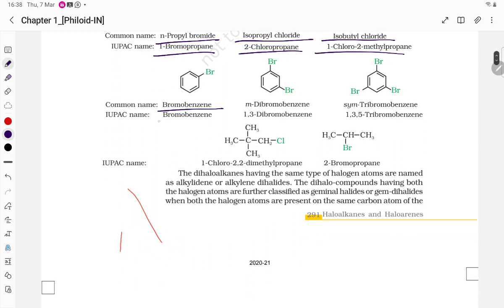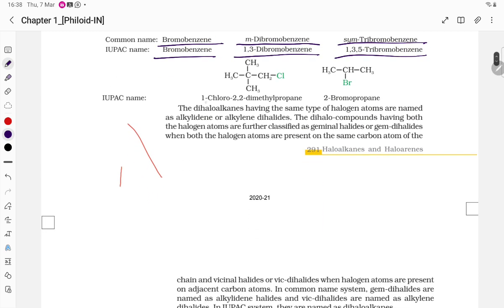Similarly, bromobenzene, meta-dibromobenzene is 1,3-dibromobenzene, and symmetrical tribromobenzene is 1,3,5-tribromobenzene.